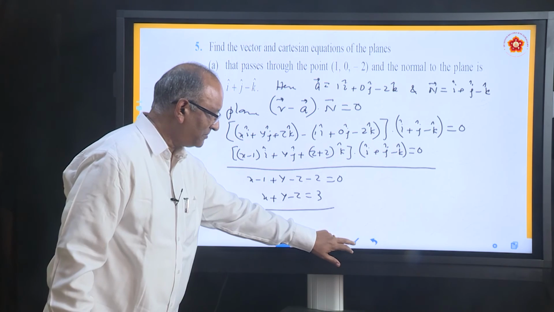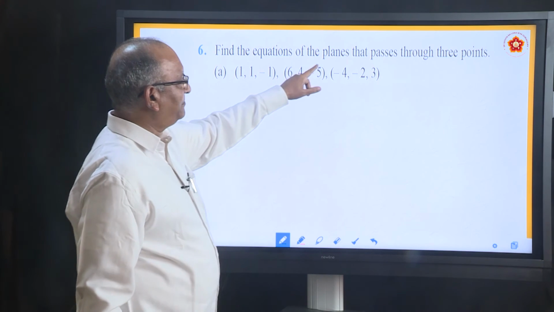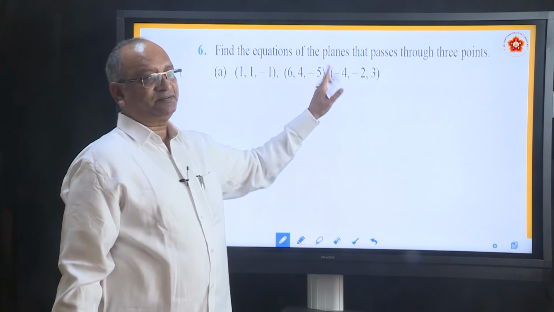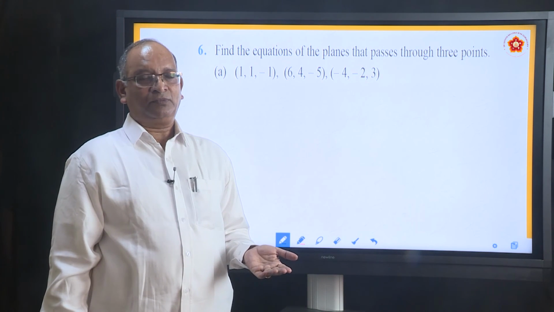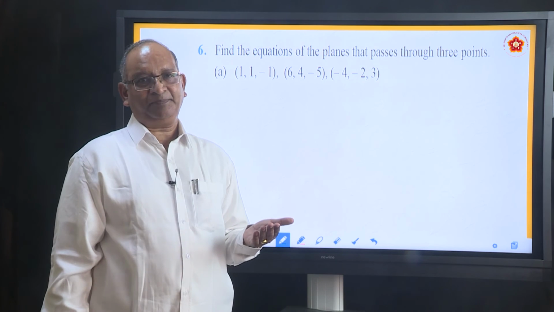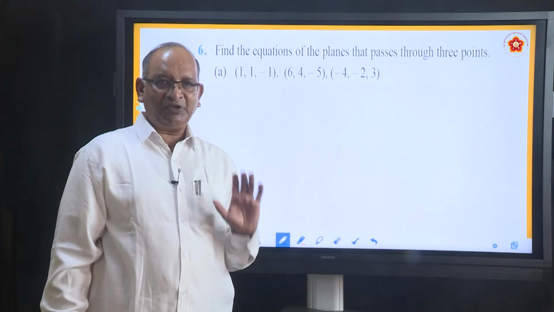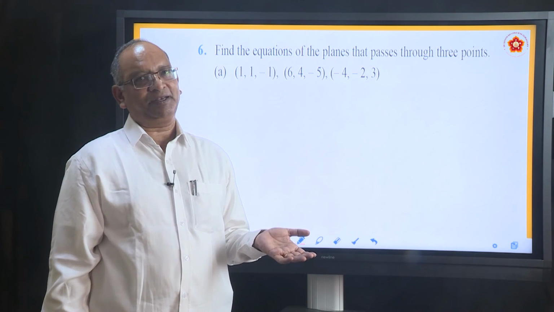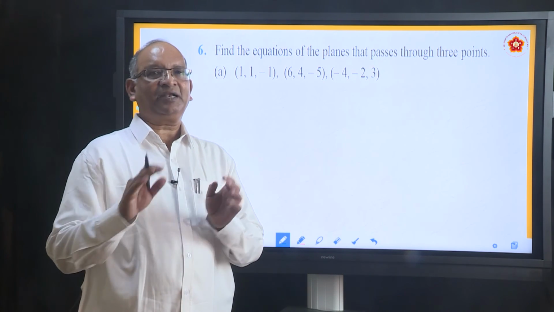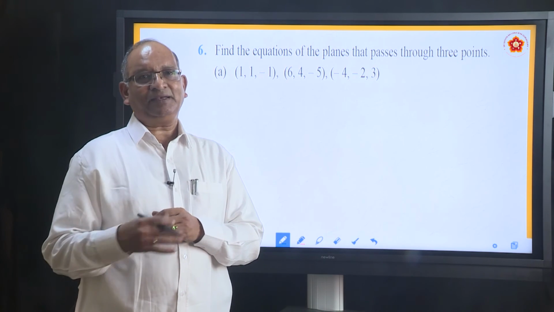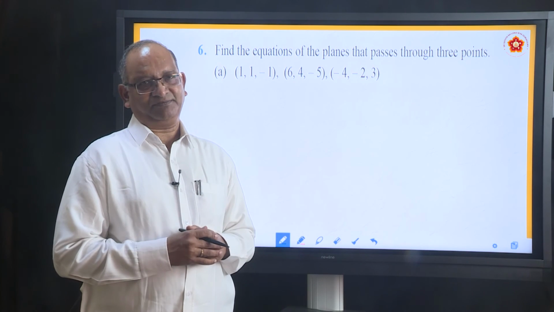Now, come to the last problem today. Read the question. He says find the equation of plane that passes through 3 points. So, we will be using the third type. But before we use the third type, we have to ensure that these 3 points are non-collinear. So, how will you ensure that? Take these points and check the value of determinant. If the determinant is 0, they are collinear. If determinant is not 0, it is non-collinear and you can write the equation.